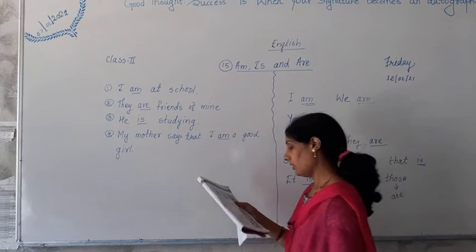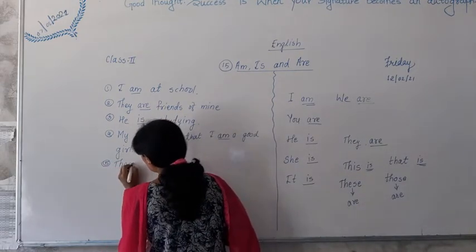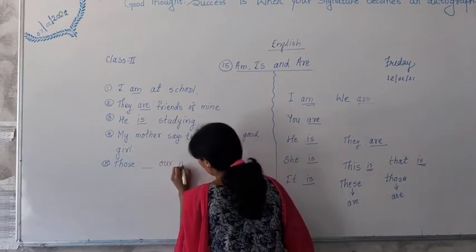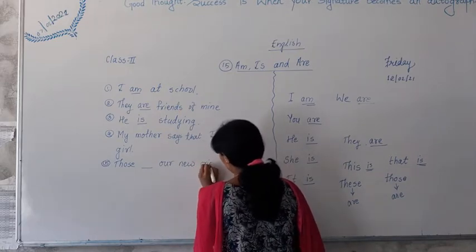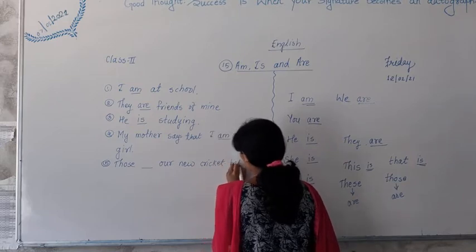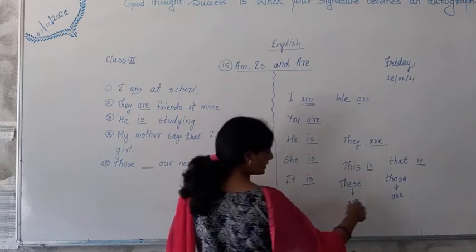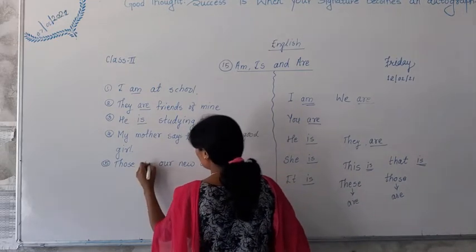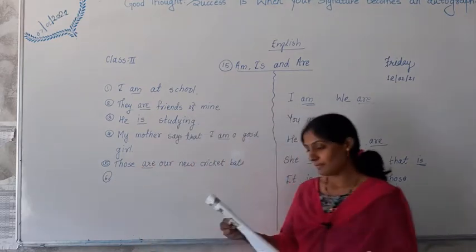Okay, fifth one. Those dash our new cricket bats. So what answer will come here? Those are. Those are our new cricket bats.